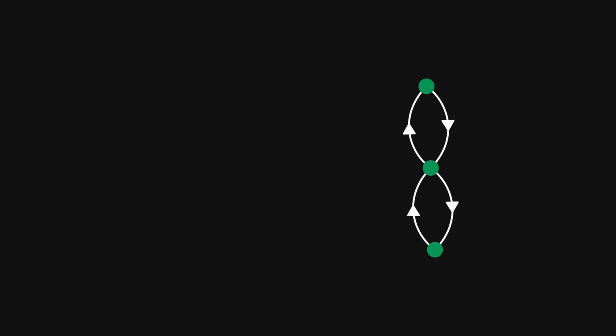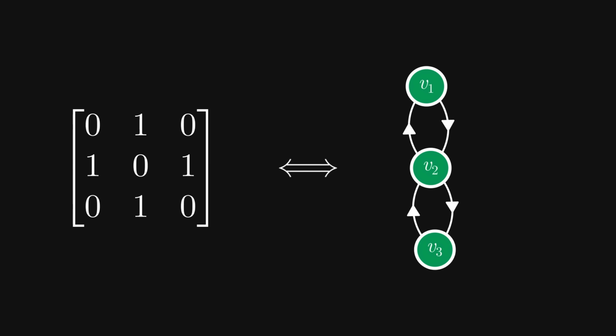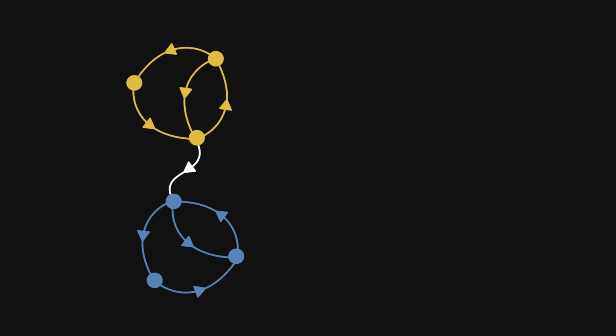Let's see how connectivity relates to the deep structural properties of matrices. First, the strongly connected case. After appropriately labeling the nodes, we can easily find the matrix representation of our directed graph. For simplicity, I have assumed that all weights are 1. Second, the not strongly connected case. This is the interesting one. Again, after appropriately labeling the nodes, we can find the matrix representation.